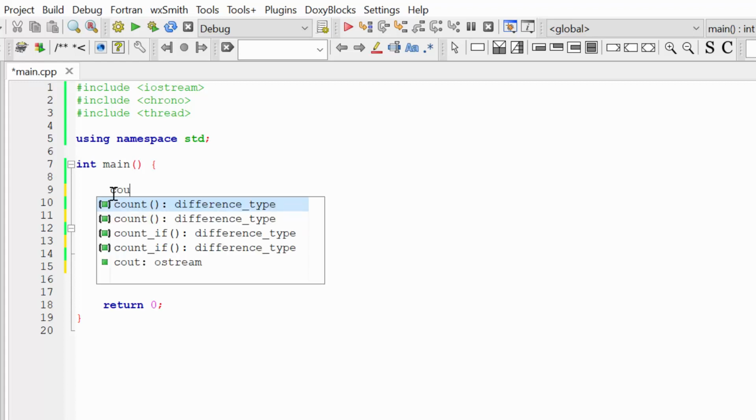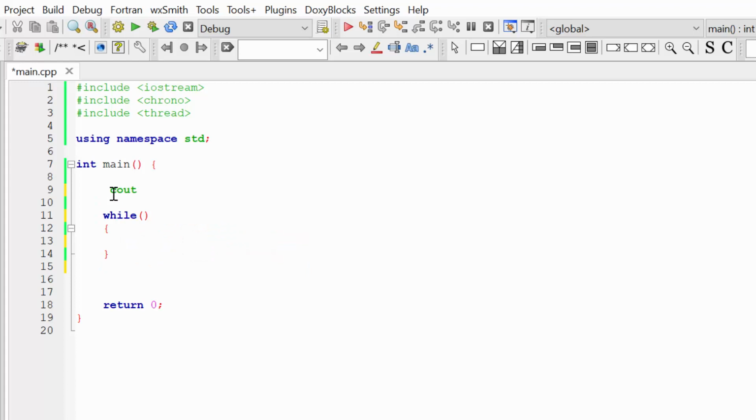So let's first of all ask our user to enter a positive number, and I'm going to create a variable to store this positive number. Actually, since my number will be positive, I'm going to use the type not integer but unsigned integer. Unsigned integer is also a 16-bit integer, but it stores only positive numbers or 0.